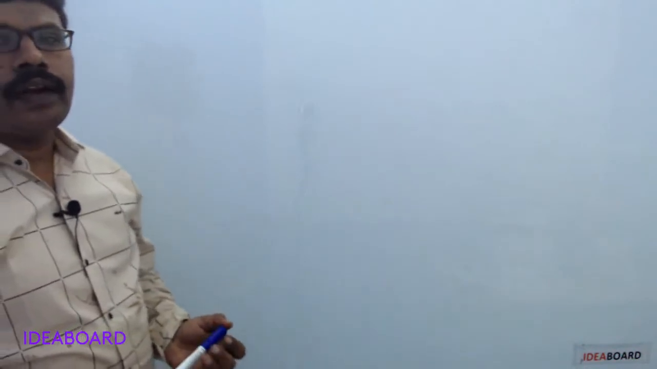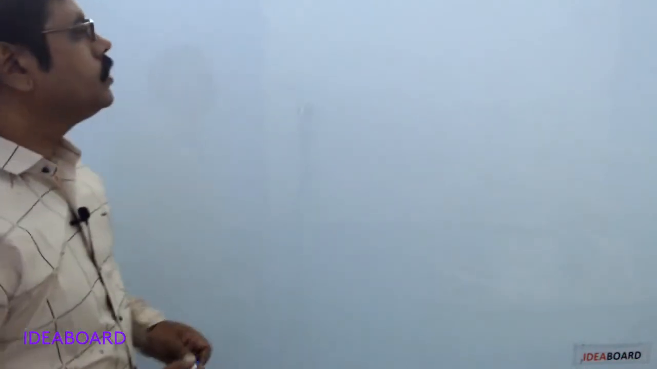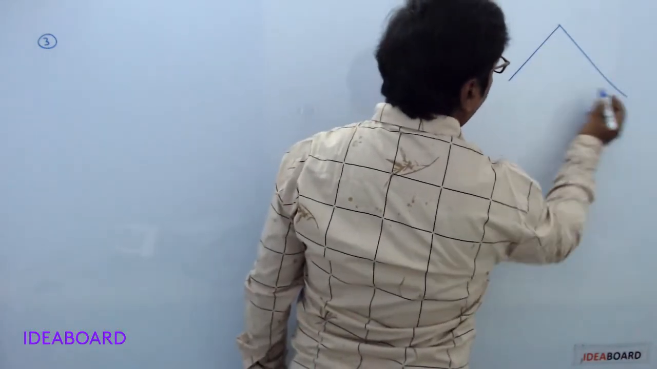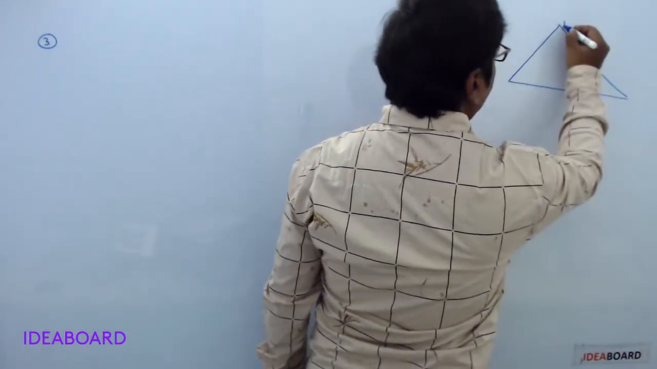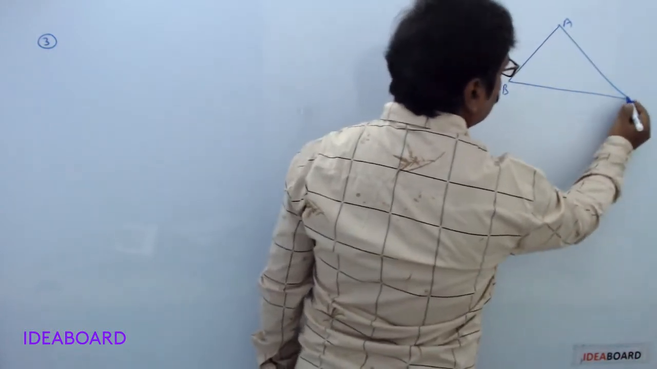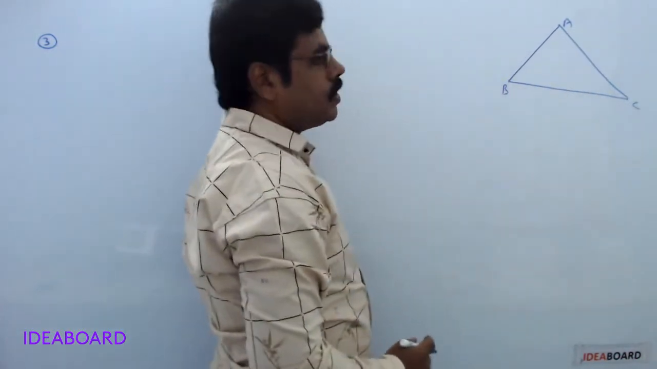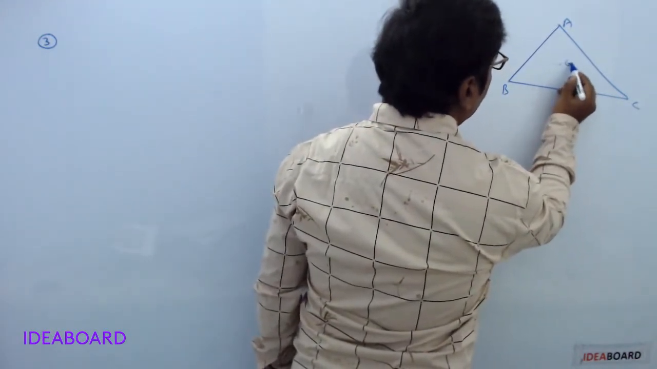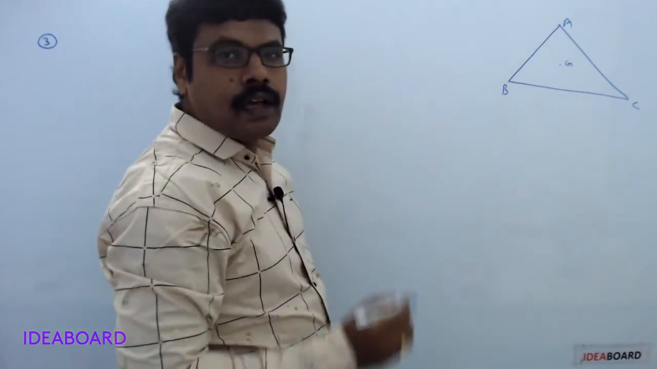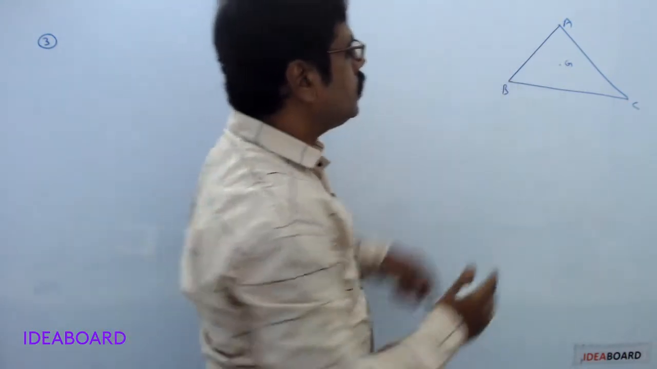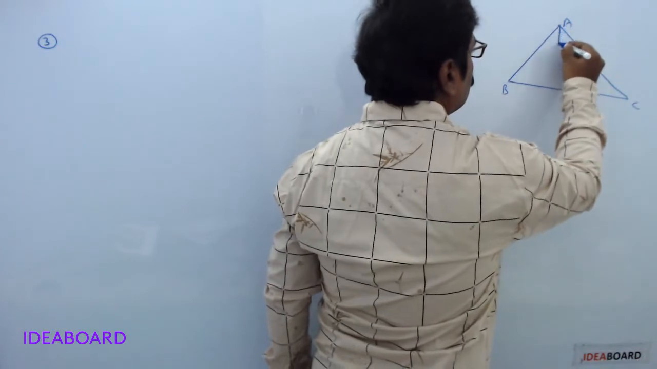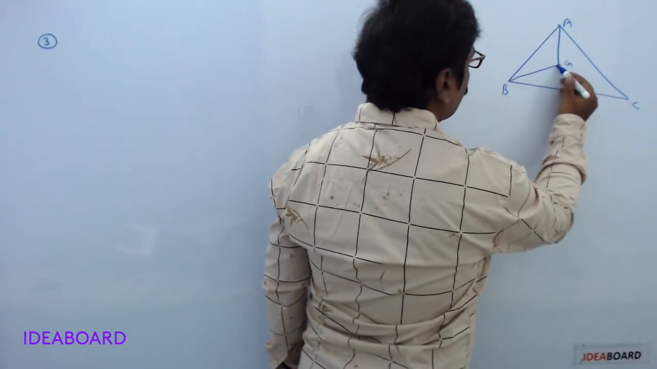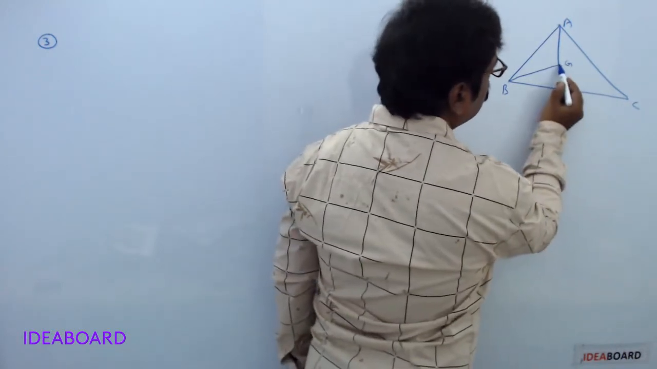Now come to the third point in the centroid concept. Take a triangle. Here A, B, C are the vertices of the triangle. Suppose G is the centroid of triangle ABC. Now connect the points A and G. Connect the points B and G. Then connect the points C and G.